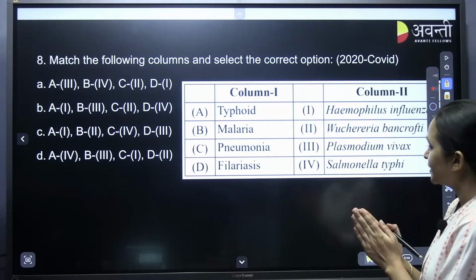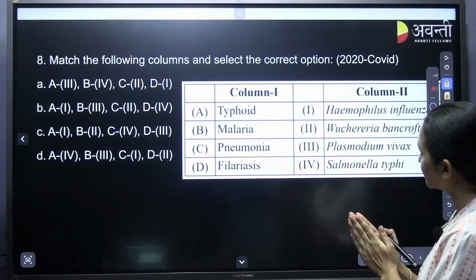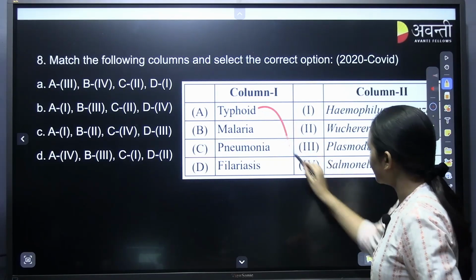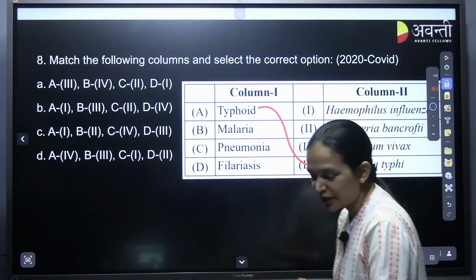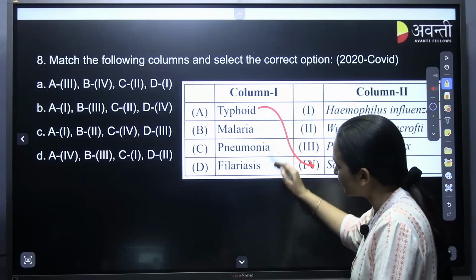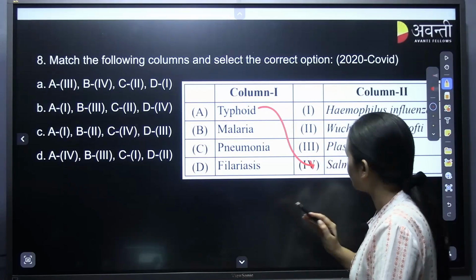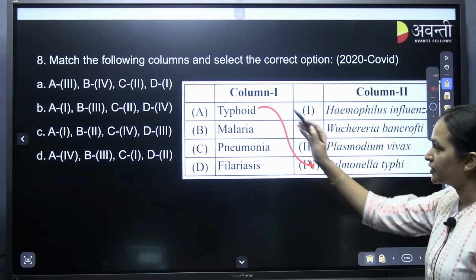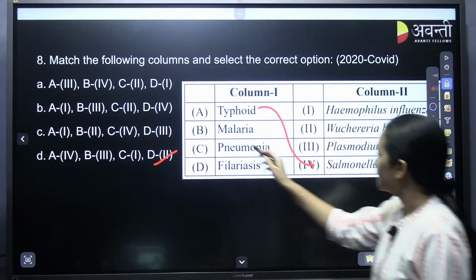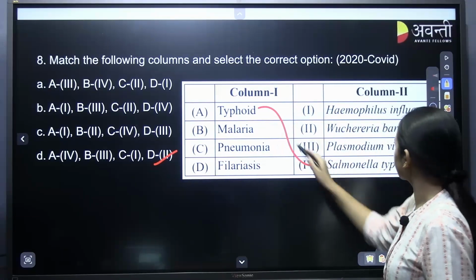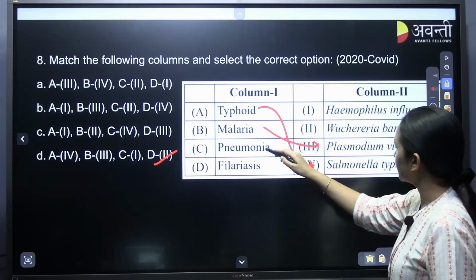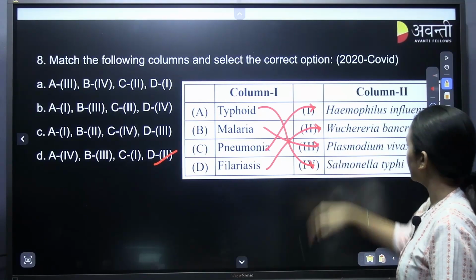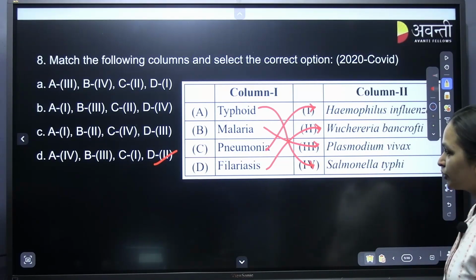Again match the following. Same. That is typhoid again, Salmonella typhi. Can you notice how many match the following, and they have asked typhoid, malaria, pneumonia, filariasis most of the time. So you already know the answer for this. A4 in only one, D4 Delhi. Okay, we will still match it. Malaria, Plasmodium vivax, pneumonia, Haemophilus influenzae, filariasis, Wuchereria bancrofti. So we got A4 and D2, that is D4 Delhi is the correct answer.